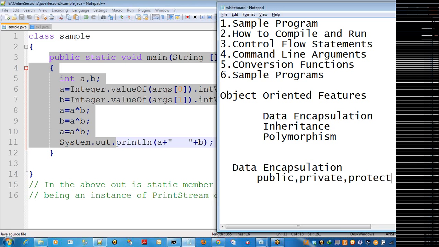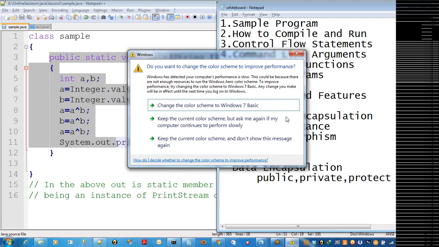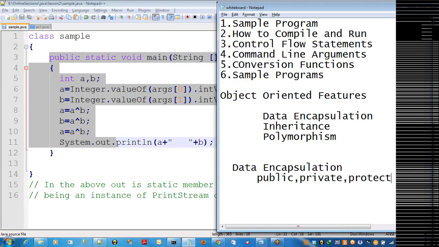By default it is private. If it is a private variable, it's not possible to use it in other classes. Suppose I am working with multiple classes and I want to use those variables in another class. It's not possible once you go for private. If it is public, you can use that variable in any number of classes. If it is protected, while working with multiple classes, we can use it in the next immediate class only.